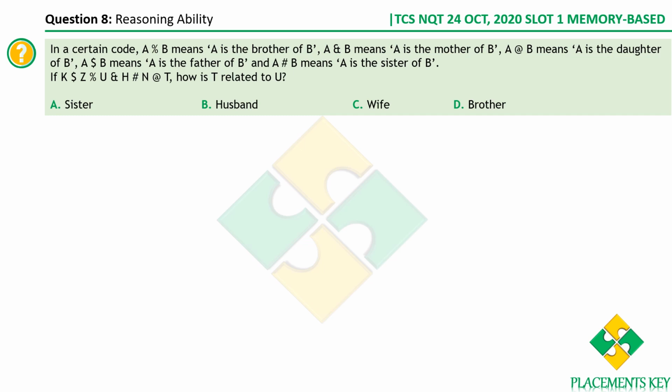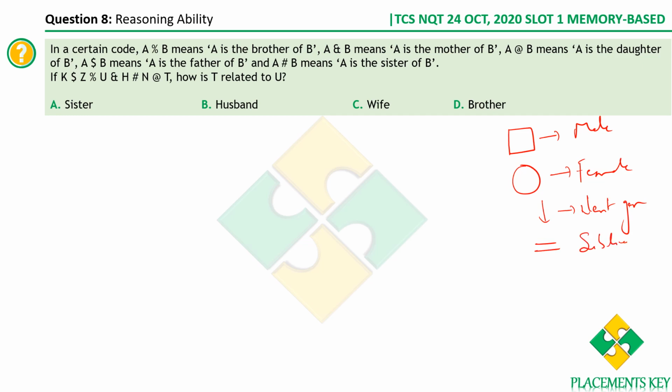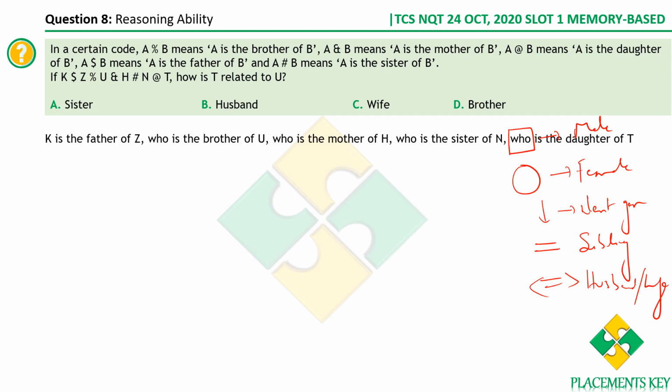Before that, I'll give out a few basics. A square always represents a male. You can form your own conventions, but this is how I usually solve. Circle is for female, this is for the next generation, this is for the sibling relation, and this is for the husband-wife relationship. These are the conventions that I usually follow. You can form your own conventions, whichever you're comfortable with. I'm converting the same thing into this wording format so that it's easy for me to draw the family tree.